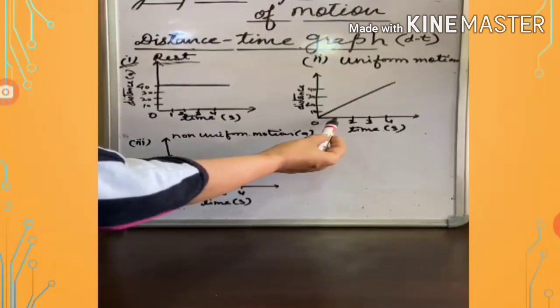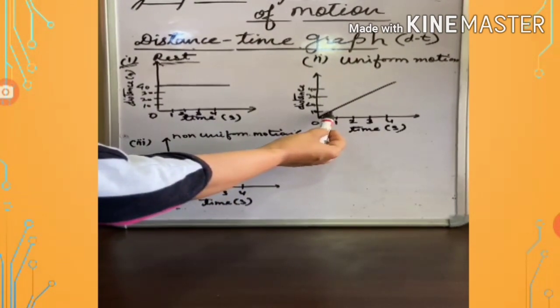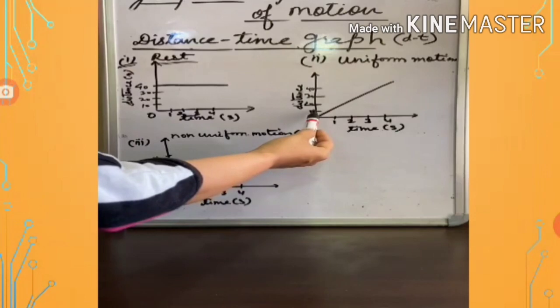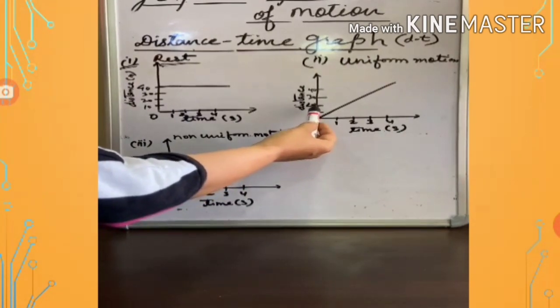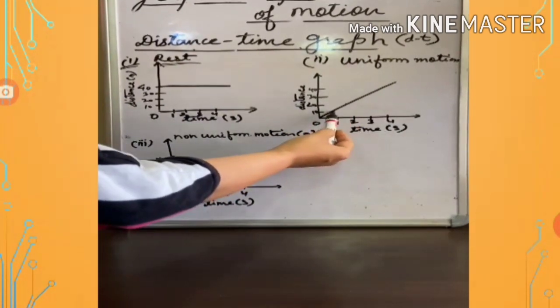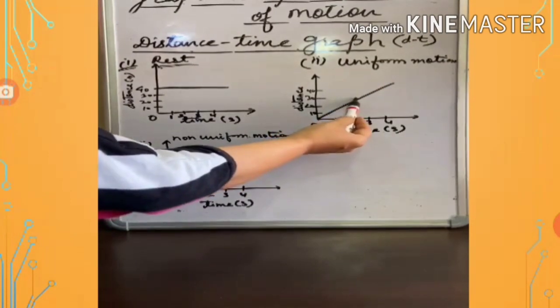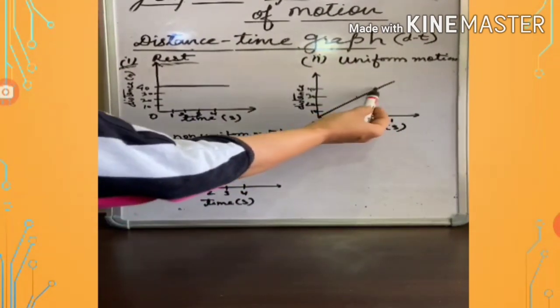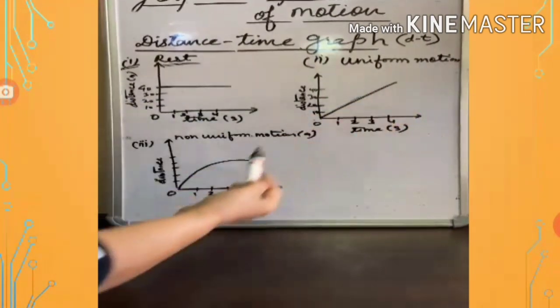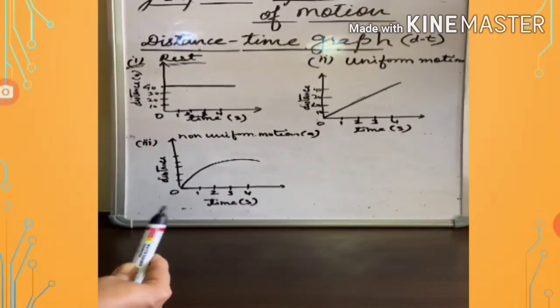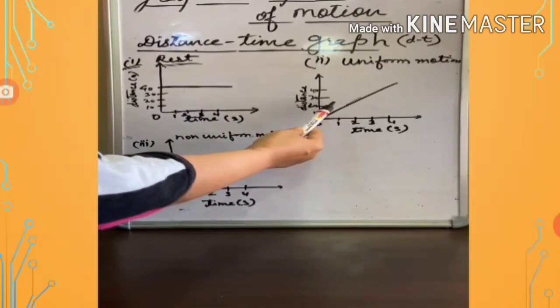Suppose the body is covering 10 meters in 1 second. In the next second it will cover 20, then 30 in 3 seconds, 40 in 4 seconds. So when you join all the points, you will get a straight line inclined to the time axis.